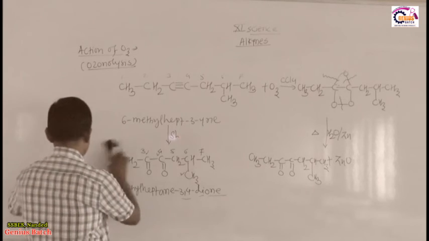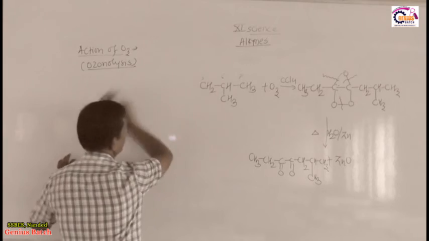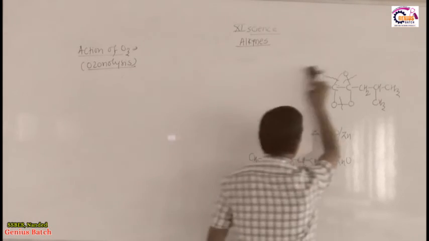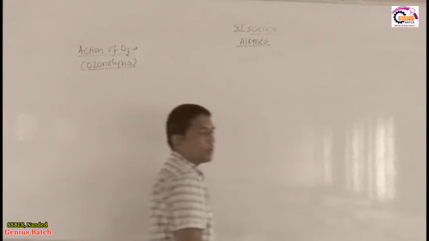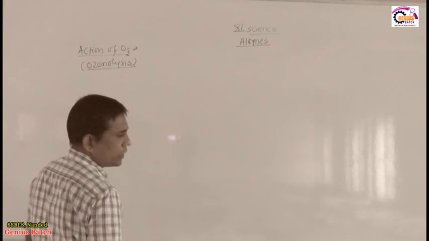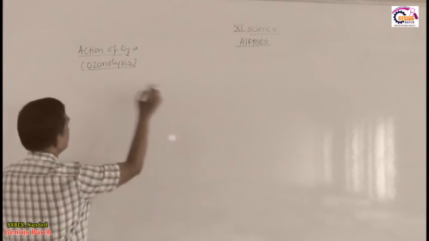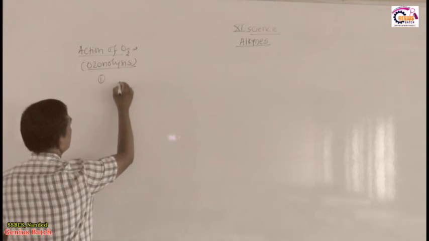I will take three to four examples, and we can predict the product in shortcut. During this journey, this carbon-carbon triple bond is there. I keep the first example. Look here.